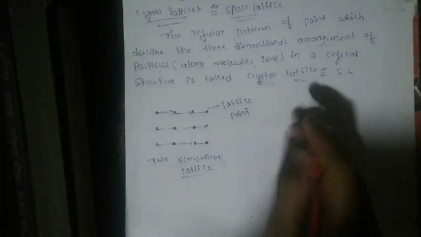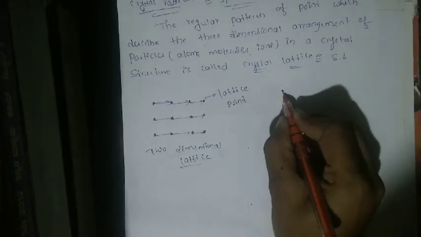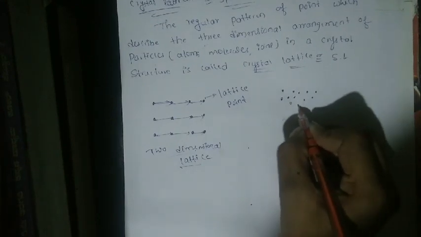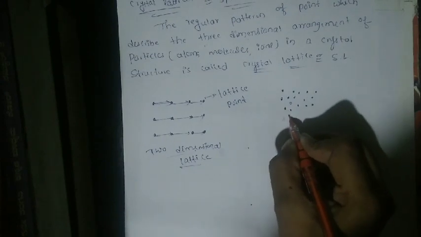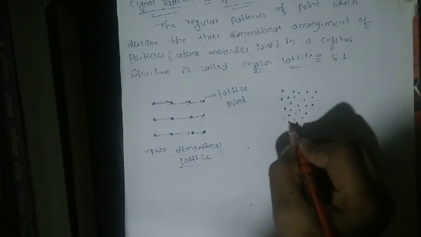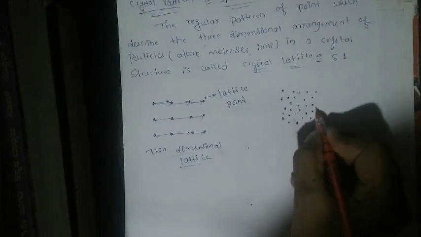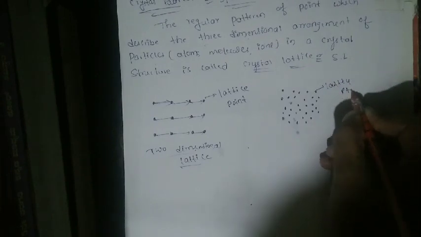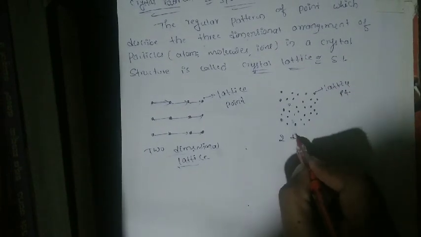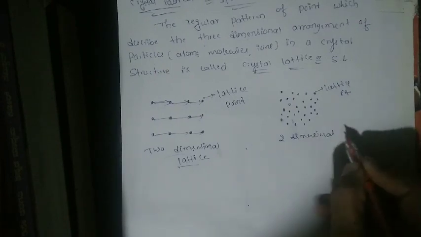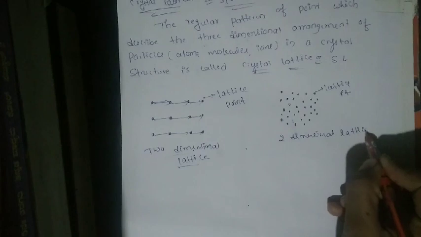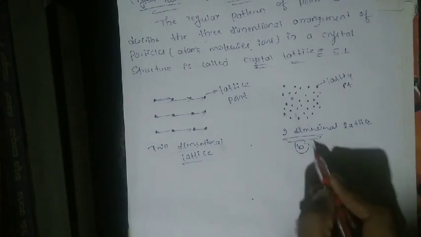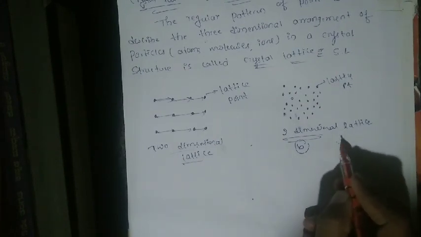In the same way, I will draw another diagram. This is also a two-dimensional collection of points, but the lattice points are not regular. These are also lattice points, but this is figure B. It is a two-dimensional collection of points but not a lattice.